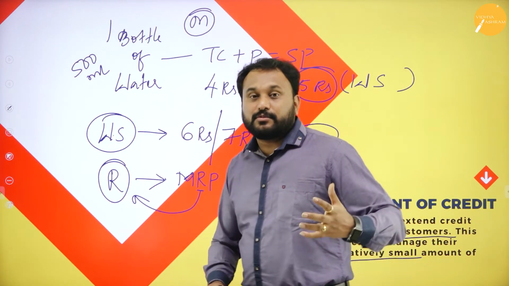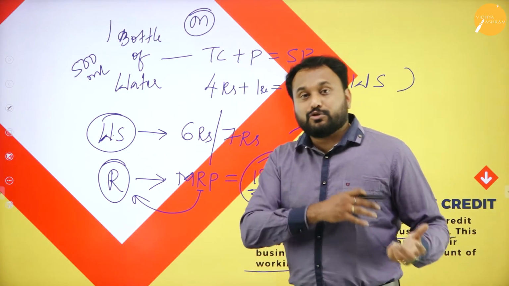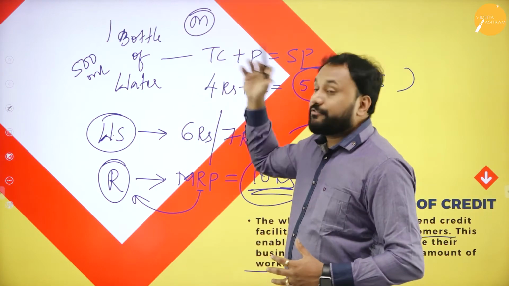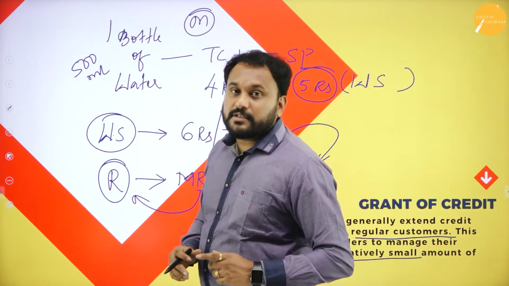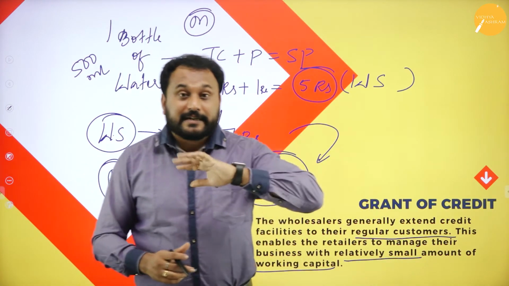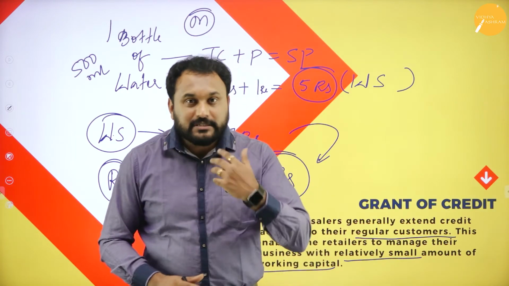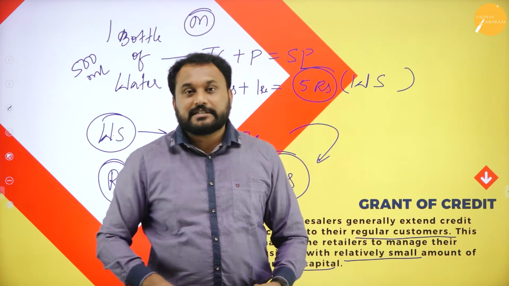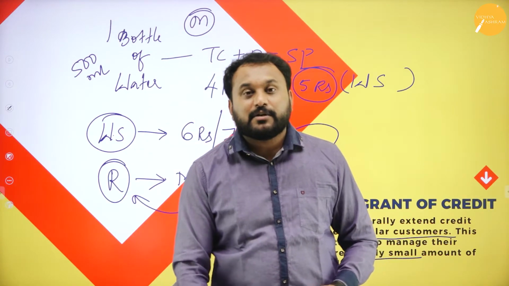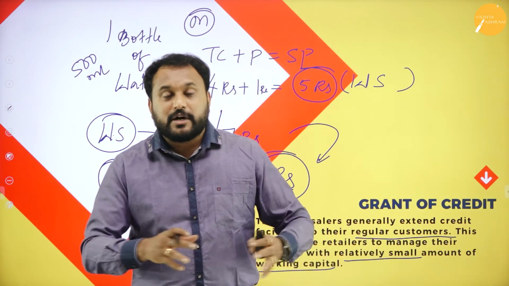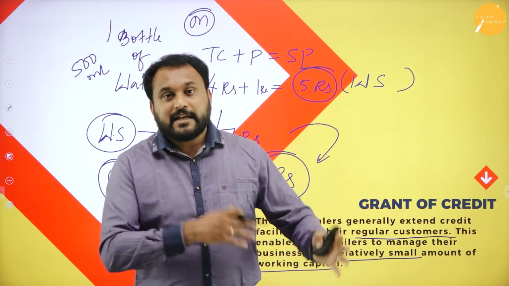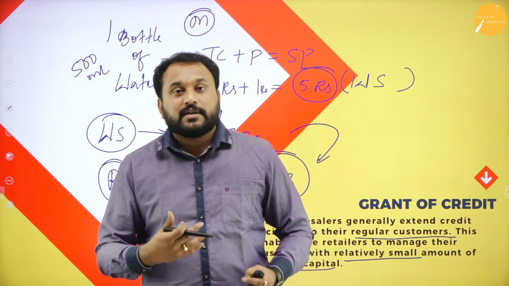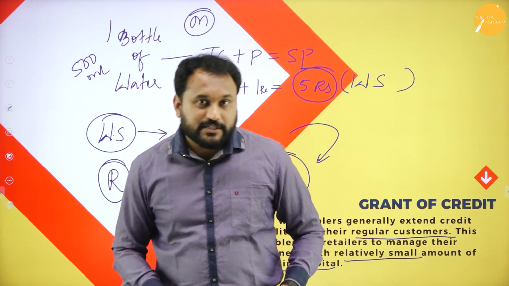But the real person who is incurring so much and getting only 1 rupee profit is the manufacturer. If you understand, students, retailers are more than manufacturers, wholesalers are more than manufacturers. If you compare the real statistics, first are the retailers, who are abundant. Then come the wholesalers. Then you have the middlemen, the agents, the brokers, right? And then you have the manufacturers.